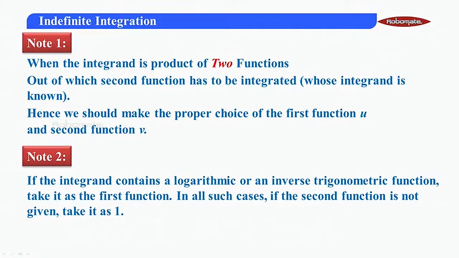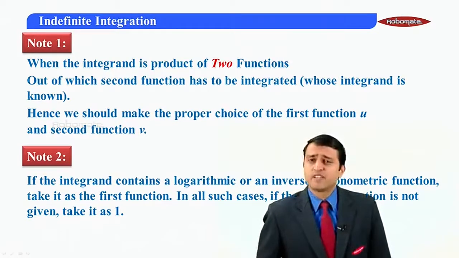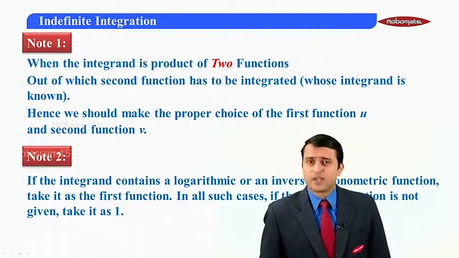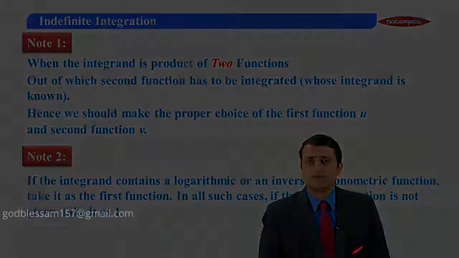And in such integrals, if there is only one function given to us, the second function will be taken as 1. These two are important points, and we will see these two points as and when required with the sums again and again. That's all we have in this module. Thank you very much.